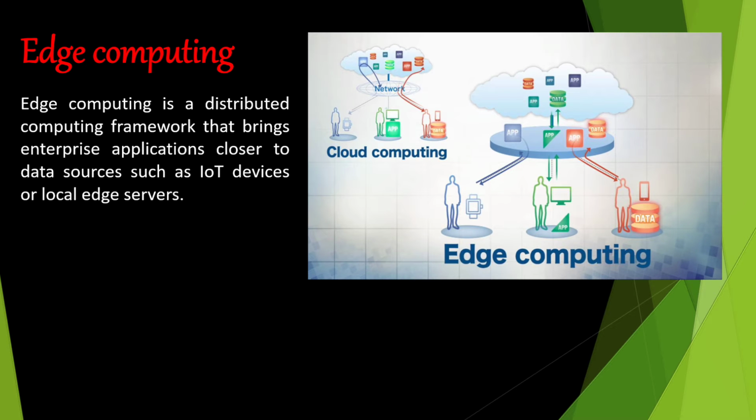So let's see what edge computing is first. Edge computing is a distributed computing framework that brings enterprise applications closer to the data source, such as IoT devices or local edge servers. In edge computing, the IoT devices which are taking data from the environment or outside conditions are brought closer to the source of data from where the data is collected, and the processing will be done there only. That is edge computing. And for edge of things, we have the equipment or IoT devices which are going to collect the data.